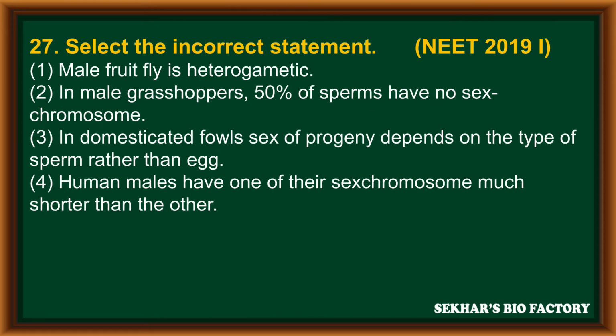Question number 27. Select the incorrect statement, from NEET 2019 phase 1. First option, male fruit fly is heterogametic. Second option, in male grasshopper, 50% of sperms have no X chromosome. Third option, in domesticated fowls, the sex of progeny depends on the type of sperm rather than egg. Fourth option, human males have one of their sex chromosomes much shorter than the other. In this, the incorrect statement is third option.